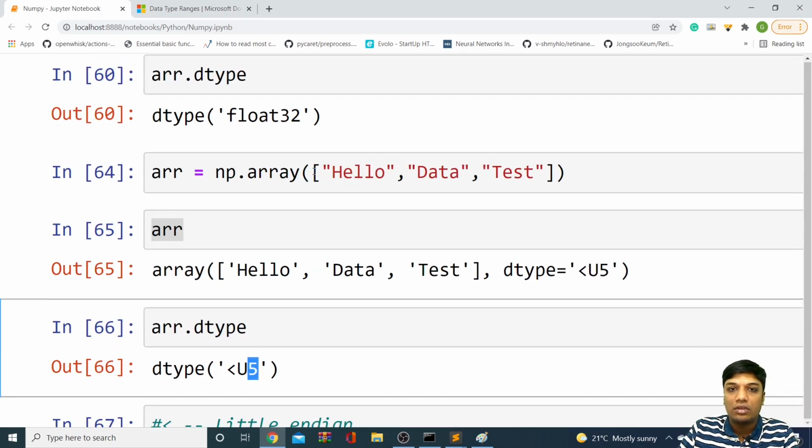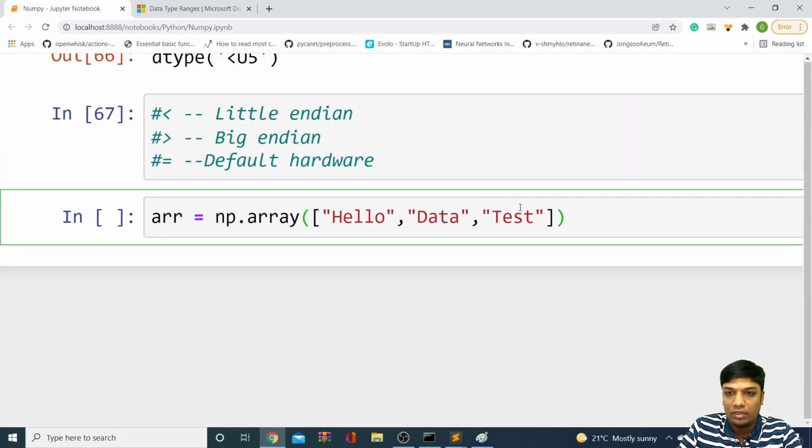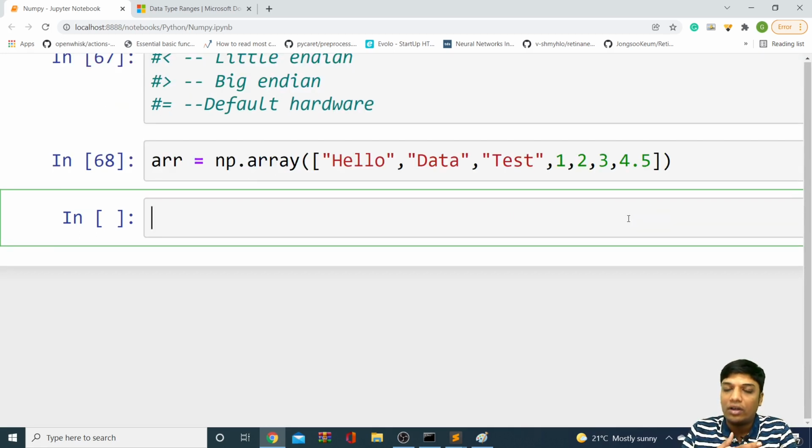Perfect. Next, for example, if you store an array something like this, what happens? Here we clearly know that array is nothing but a group of similar elements, right? But here I'm giving dissimilar elements. I'm giving strings, I'm giving integers, I'm giving floats. But I'll not get any error.